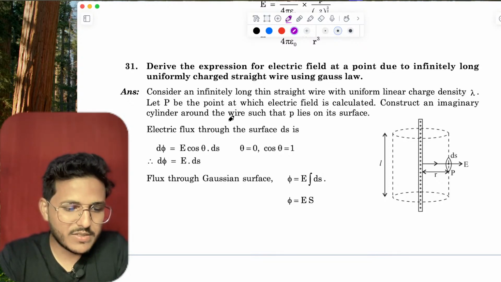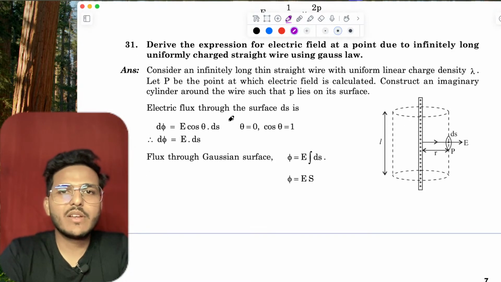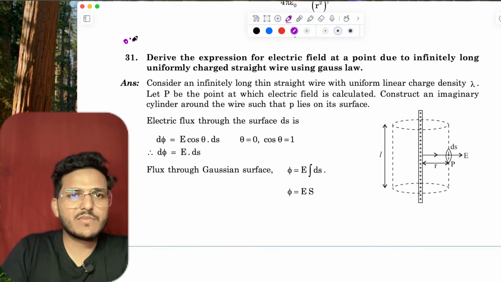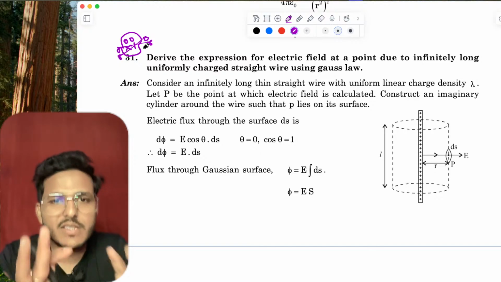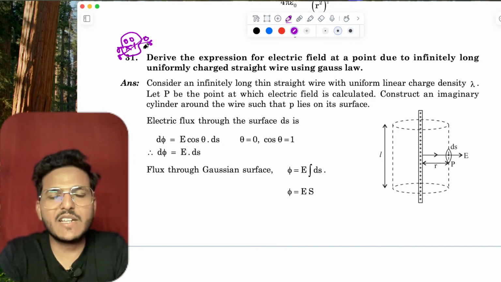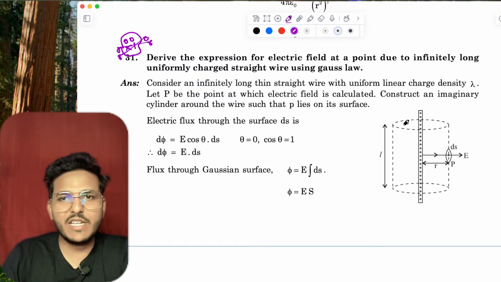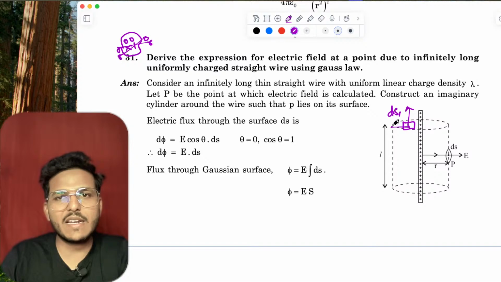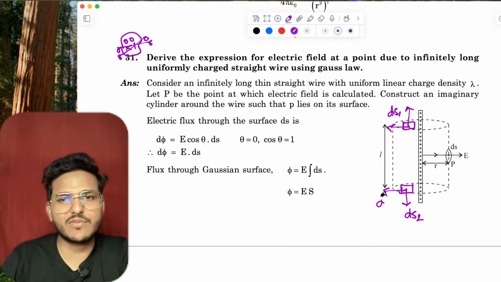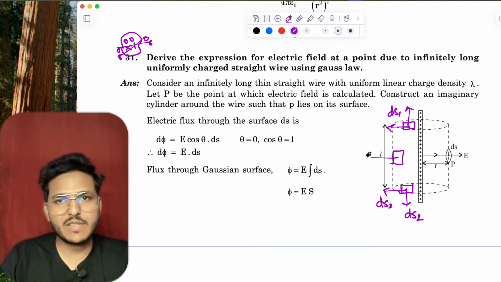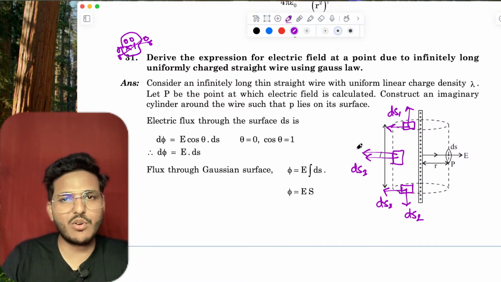Now, next question. This is the most important question. Just put a dense mark. Electric field intensity due to an infinite long wire. You have three surfaces. This is suppose dS1, and electric field lines are in this way. This is basically dS2, and electric field lines are this way. And this is basically dS3, and electric field lines also in this way.